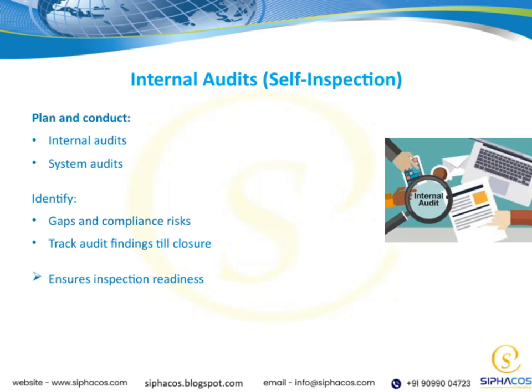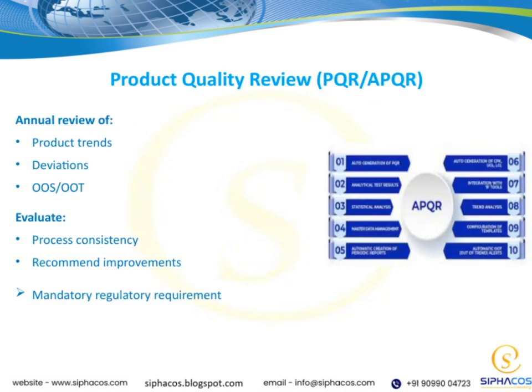Overall, internal audits are a crucial part of our quality management system. They help us improve, stay compliant, and ensure smooth, ongoing operations. Now, let's take a look at the Product Quality Review, or PQR, also known as the Annual Product Review, or APQR. This is a crucial part of our quality management system.